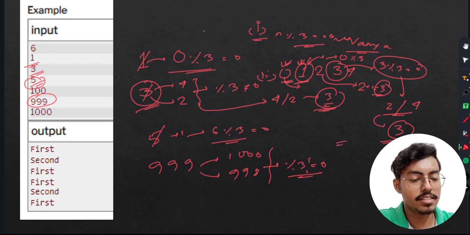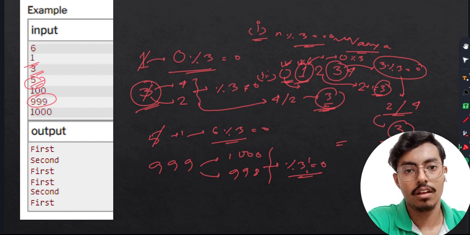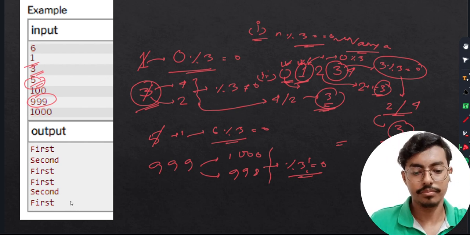So the simple case is, if the number is divisible by 3, we simply say that Vanya cannot win, and in all other cases Vanya wins, right? So let's code it.